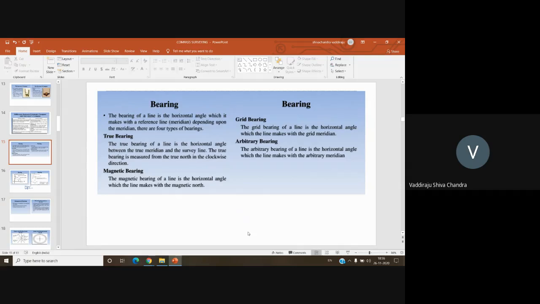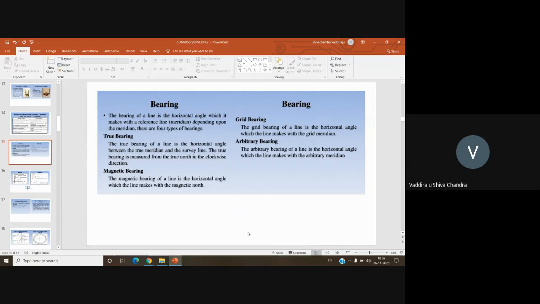But today you have done a survey using a compass and plotted it on a map or a plan, and you have not mentioned the magnetic north or the magnetic declination at that point. If you go after 20 years and try to find the magnetic declination, there will definitely be variation.